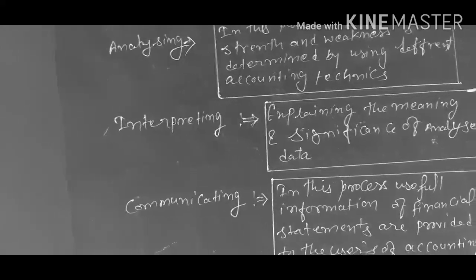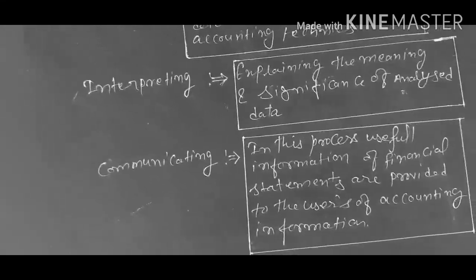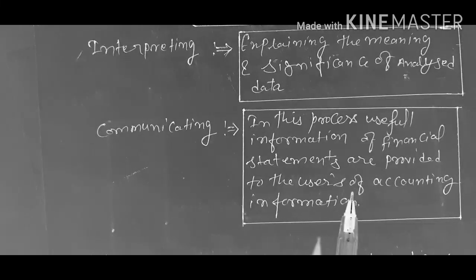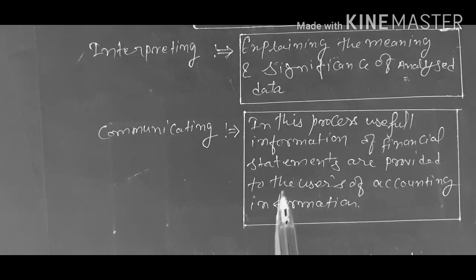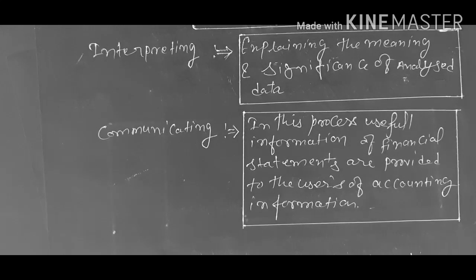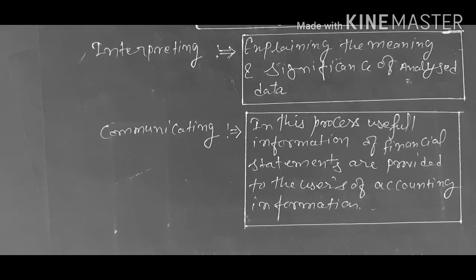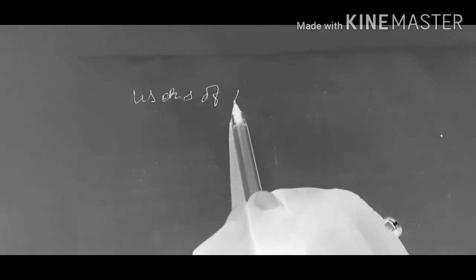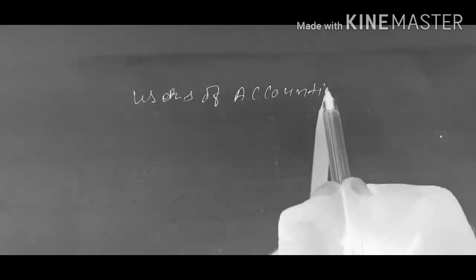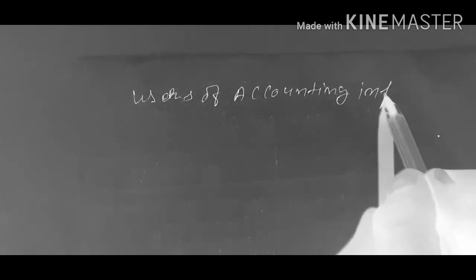Now again a question arises, sir, in the last accounting process, that was communicating, we have understood that useful information of financial statements is provided to the users of accounting information. So who are the users of accounting information? Now let me explain who the users of accounting information are.